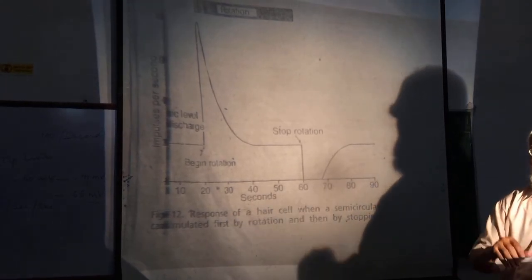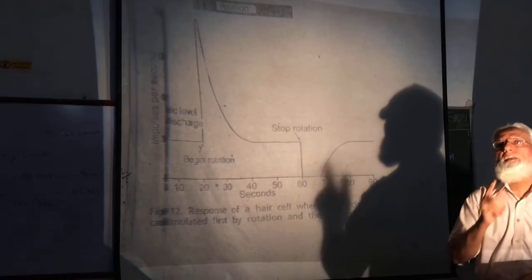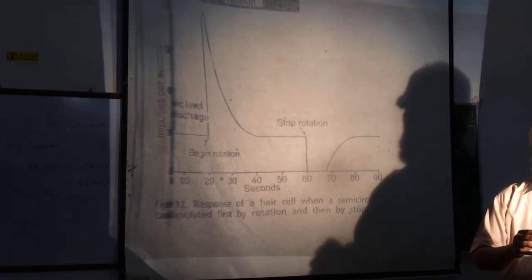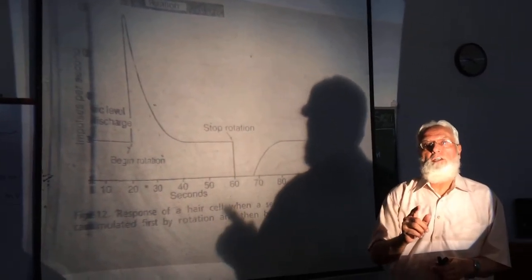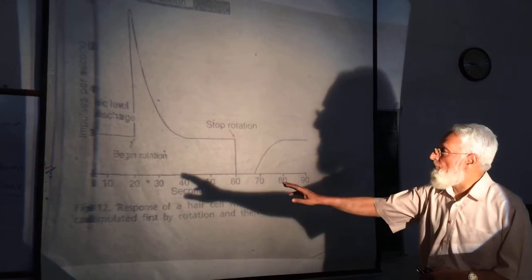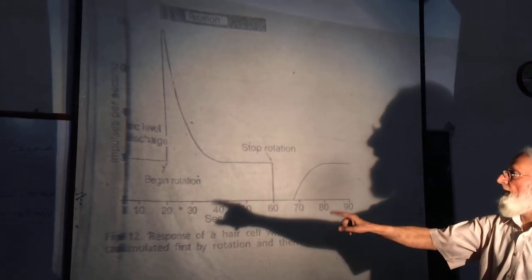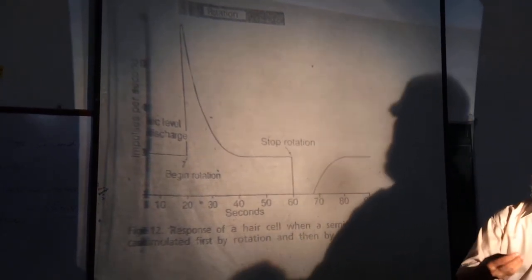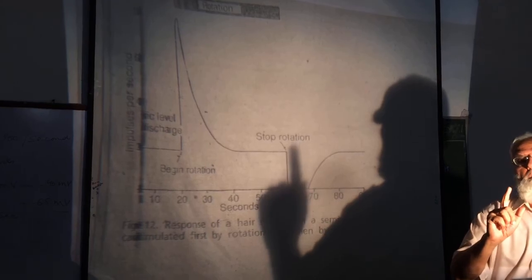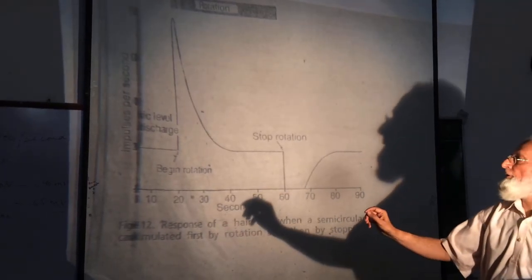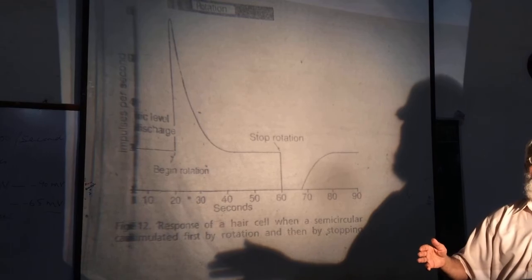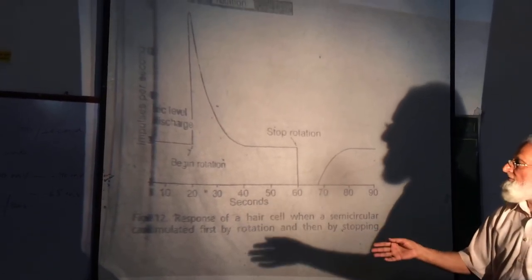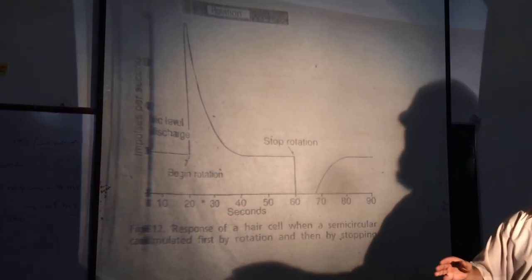At the end of the third second, 3 degrees per second. At the end of the fourth second, 4 degrees per second. So at the end of every second, velocity will increase by 1 degree per second.